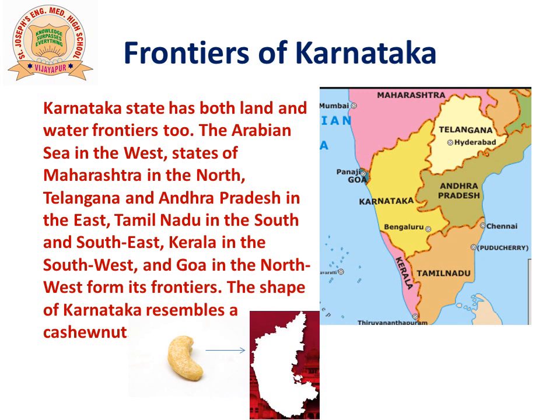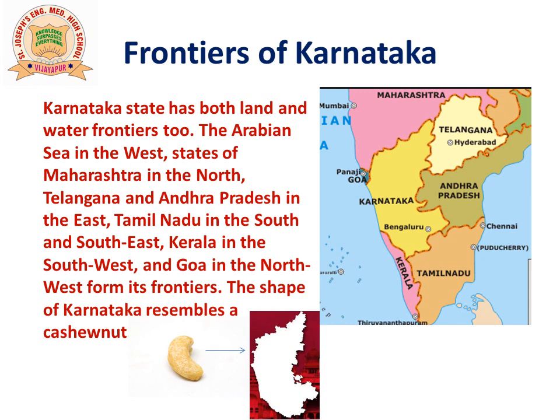Then we have the state of Maharashtra in the north. Then we have the states of Telangana and Andhra Pradesh in the east. Tamil Nadu is in the south and southeast. Kerala is in the southwest and Goa is in the northwest. These states of Maharashtra, Telangana, Andhra Pradesh, Tamil Nadu, Kerala and Goa form the land boundaries or land frontiers of Karnataka. They are our neighboring states.